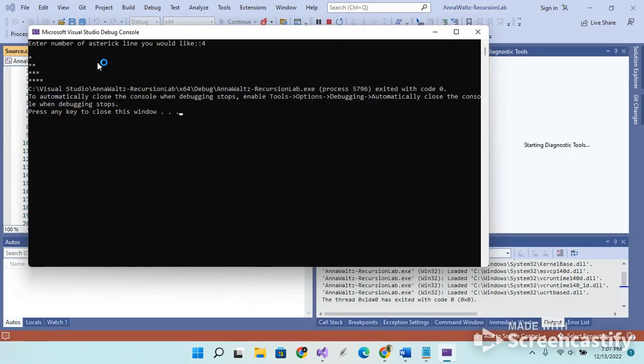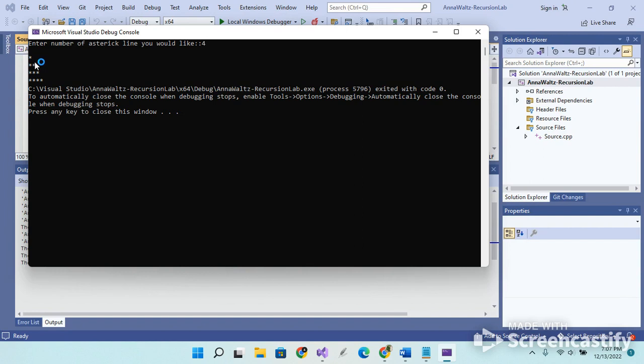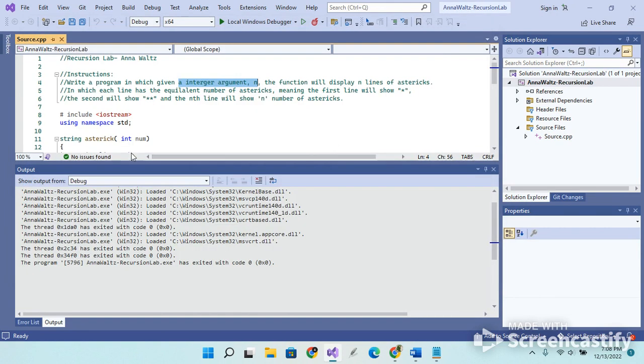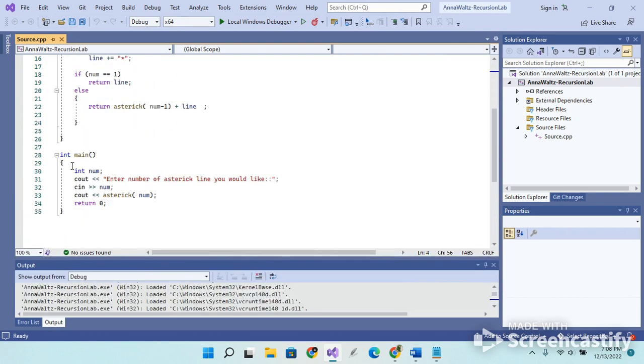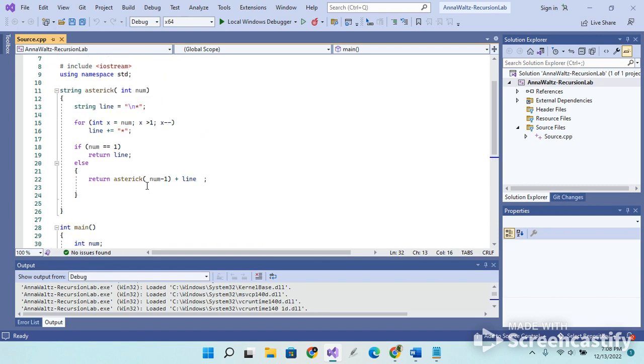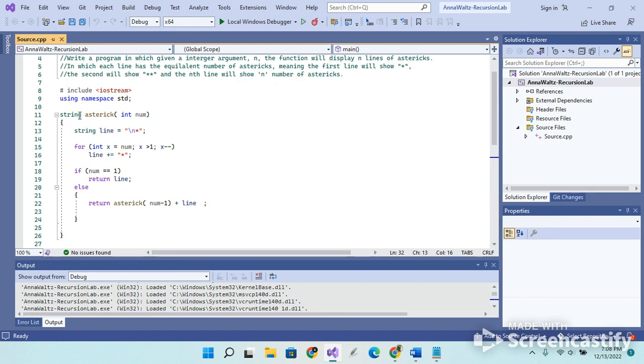So if we were to just do 4, we can see our lovely little Christmas tree. Line 1 is 1, 2 is 2, 3 is 3, and 4 has 4 little asterisks. Let's see how this works. We have our main function. Nothing special. It's just asking for the number of lines, and it is calling a recursive function. So let's take a look at our recursive function. So fancy. We have the number of lines, and what's really important is our recursive call right here. This is what makes it recursive, and our base case is going to be right here.